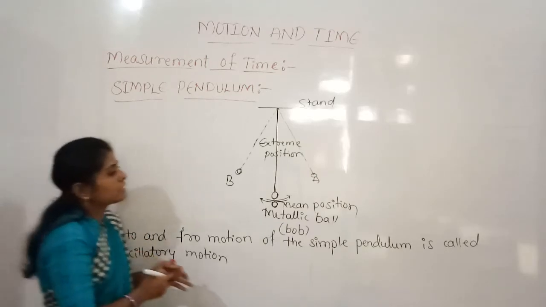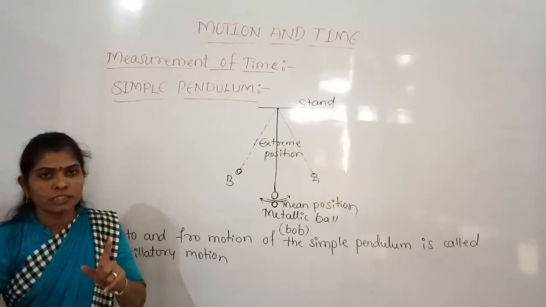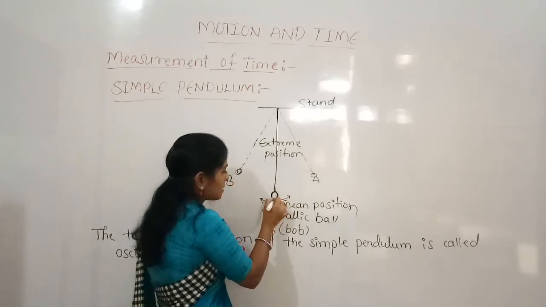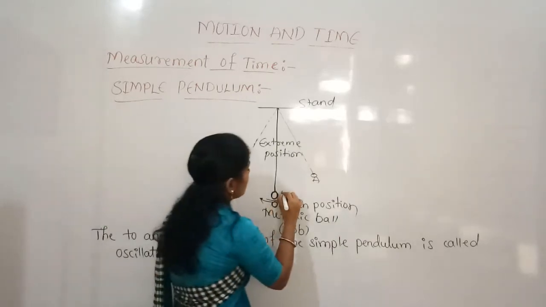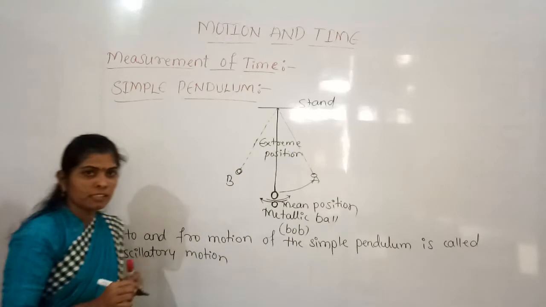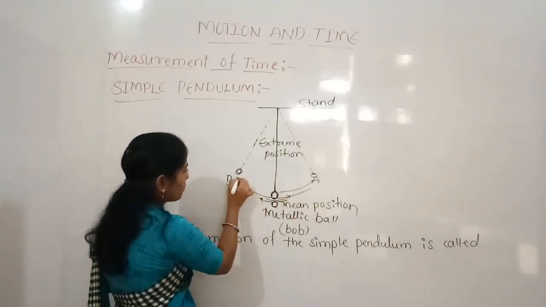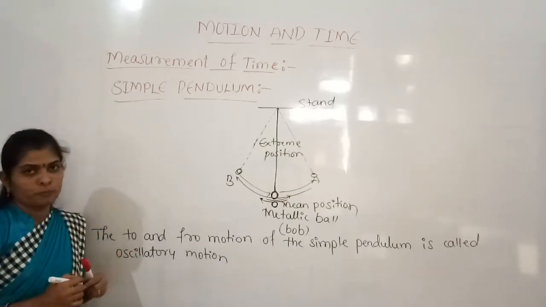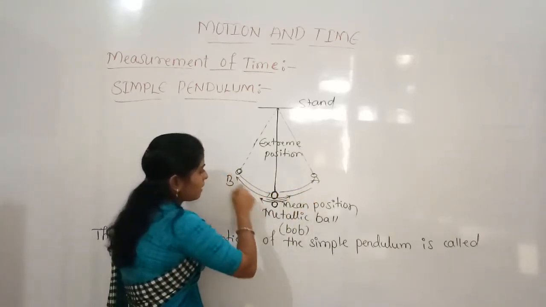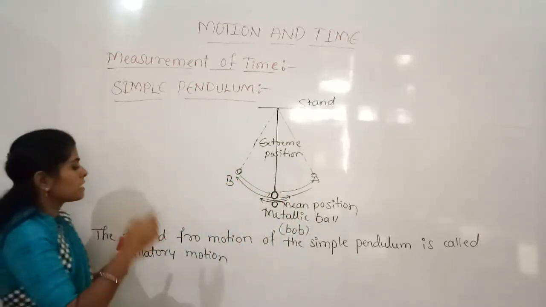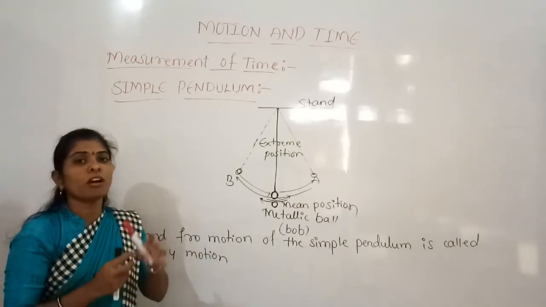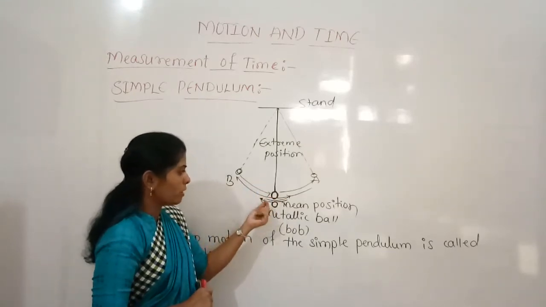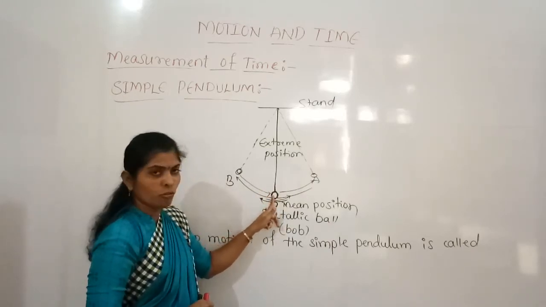When we say the simple pendulum has completed one oscillation, it means the bob starts its motion from its mean position O, reaches the extreme position A, then from there comes back through to the other extreme position B, and from there returns to the mean position O. This complete cycle of the simple pendulum is called one complete oscillation.